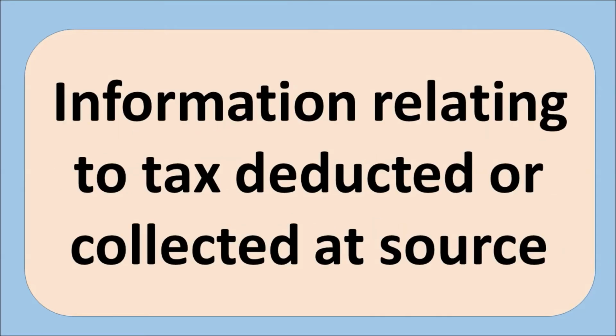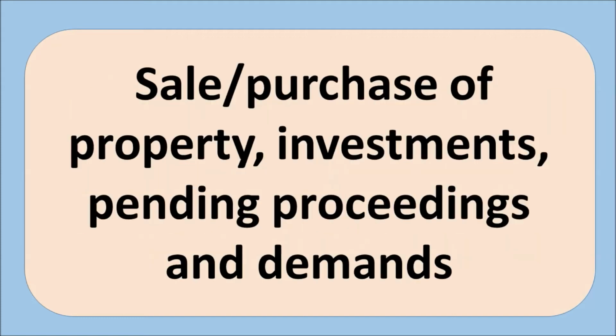So not only the bank TDS on FDs, but also any other information related to tax deducted or collected at source. So there is a difference between tax deducted and collected. Tax deducted is whenever interest is paid to you or some income is paid to you, whereas collected is when you collect the tax on behalf of someone. That is called tax collection. So you collect and immediately pass it on to the government. That is called tax collected at source. For example, you are a seller and you collect tax from the buyer of any commodity or material, and you pass it on to the government. That is called tax collected at source.